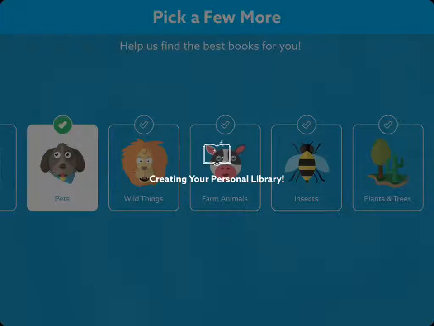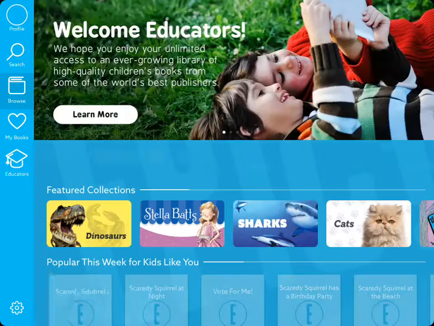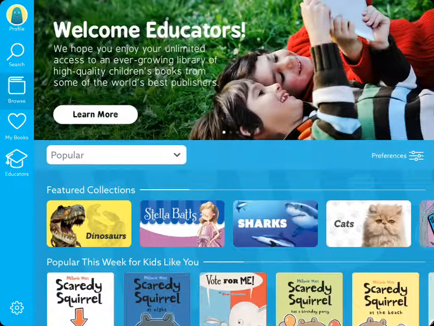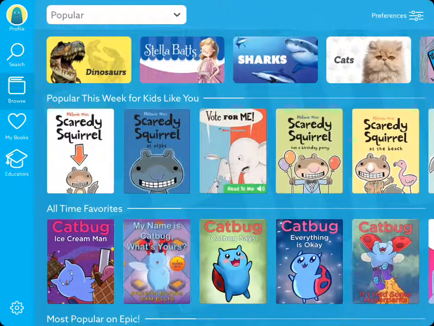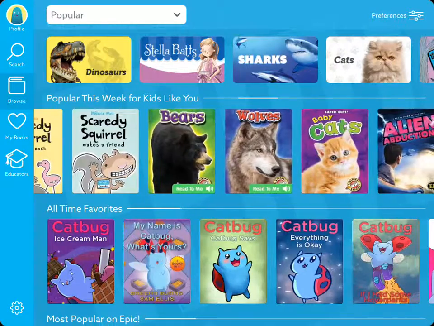It gives you more options. There's a lot of different books available through this. There's not just what's tailored to you. You can see there's a section for that, and there's a section for everything you could think of for this. All right, here we go. So, popular this week for kids like you. That's the section that's kind of tailored to this student.